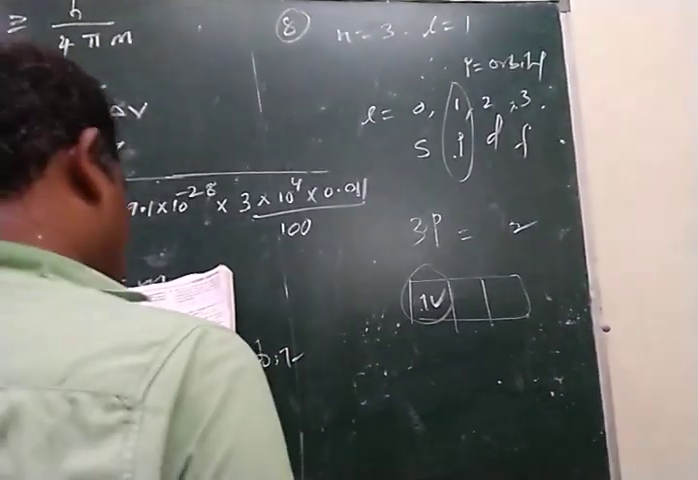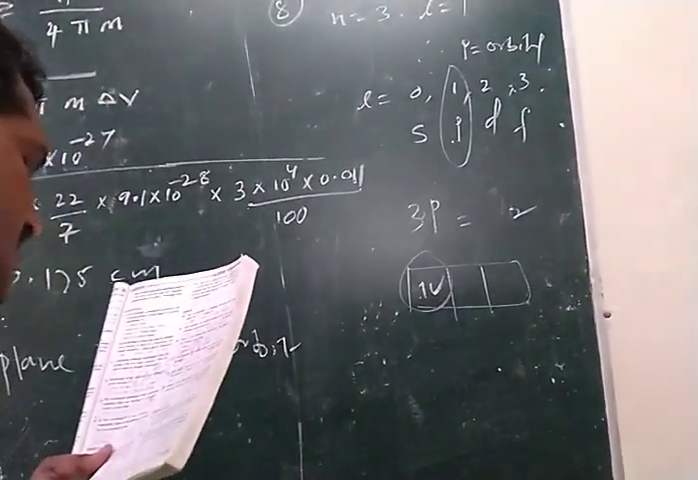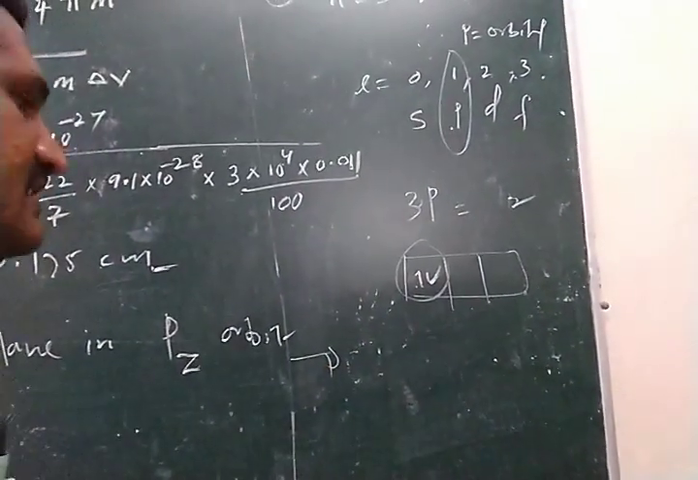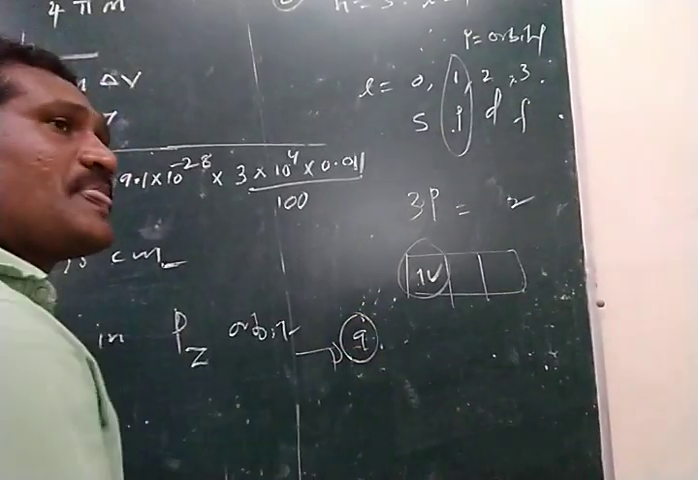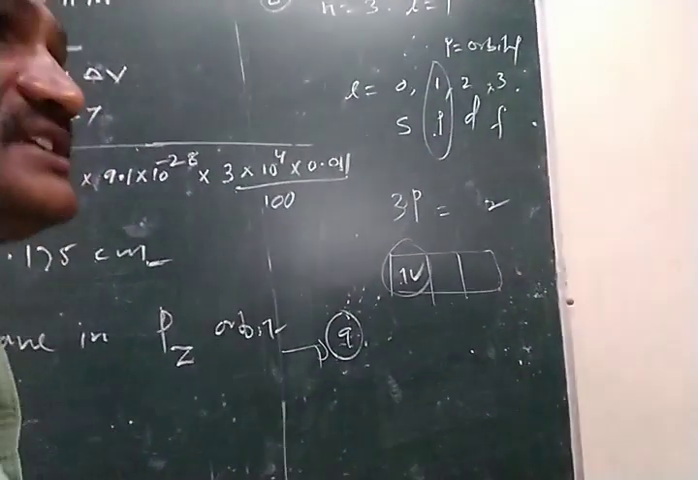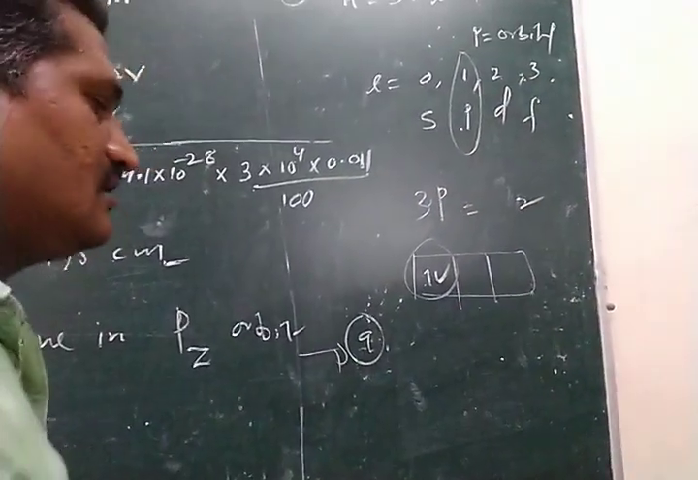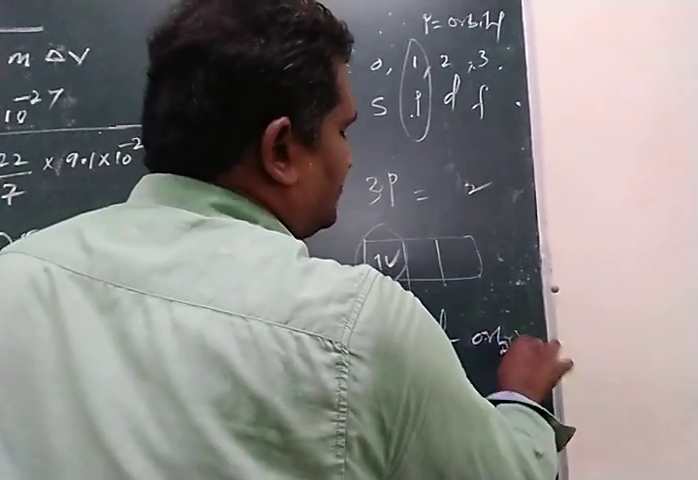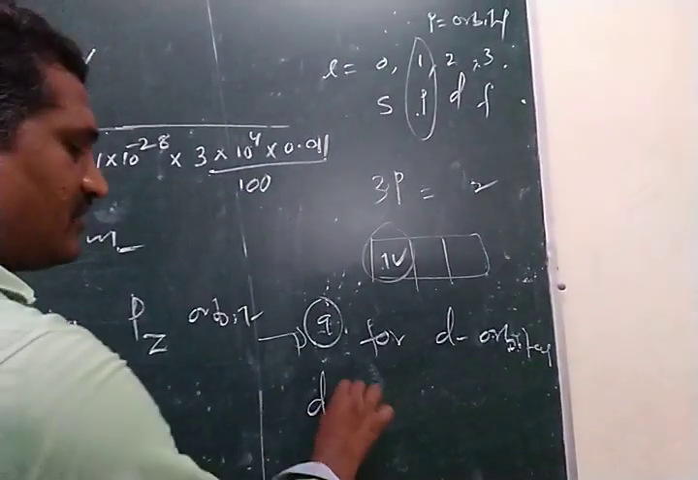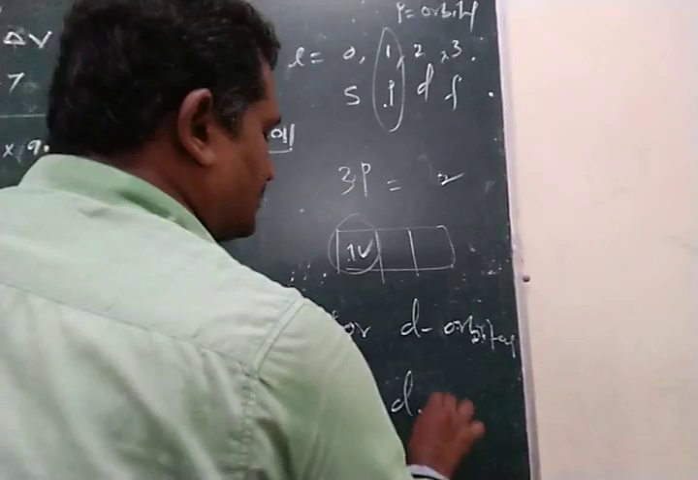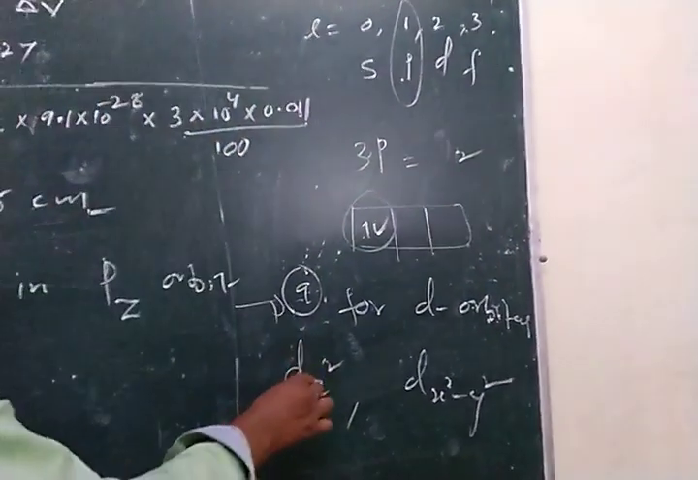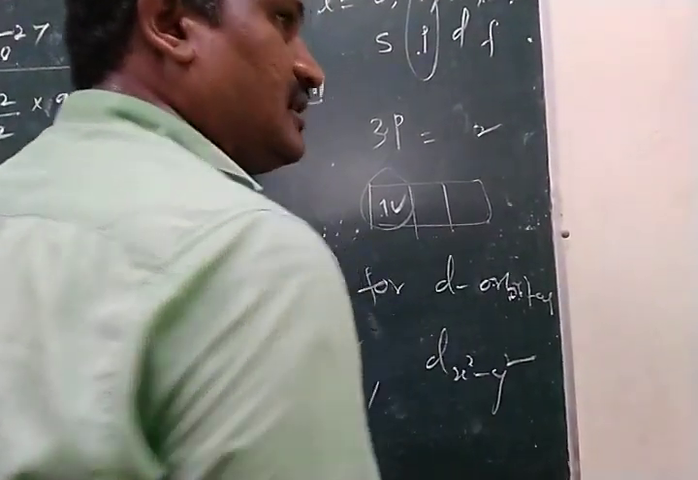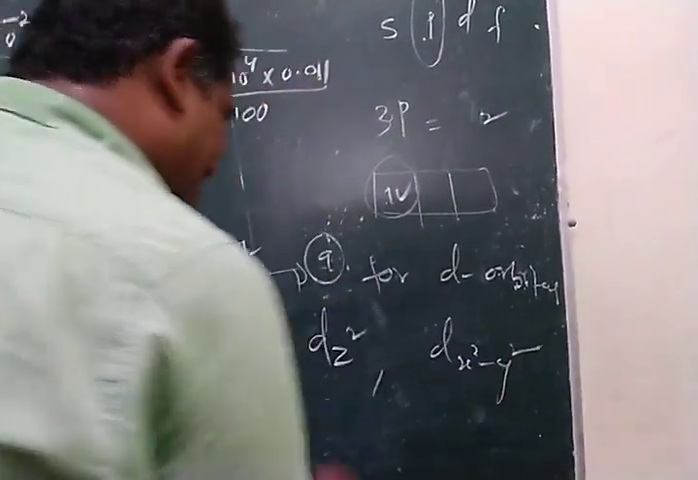Next question. Which of the following pairs of d orbitals will have electron density along the axis? In the case of d orbitals, in which cases is the electron density present on the axis? For the dz square orbital, the electron density is present on the z axis. For the dx square minus y square orbital, the electron density is present on the x axis and y axis.